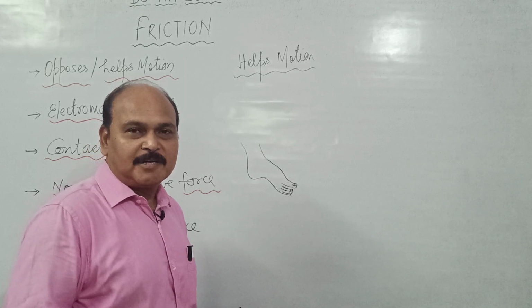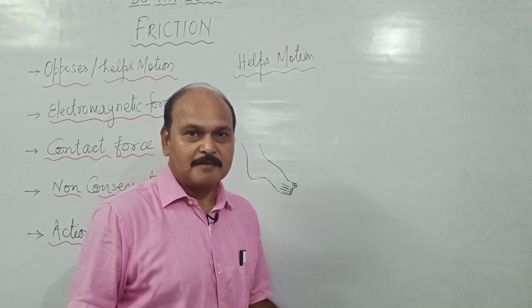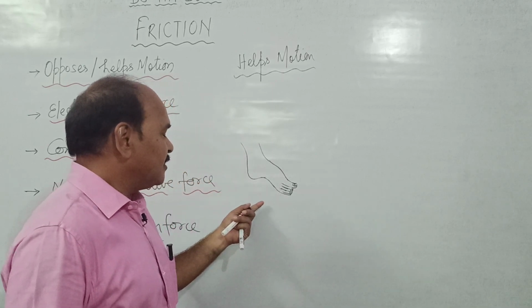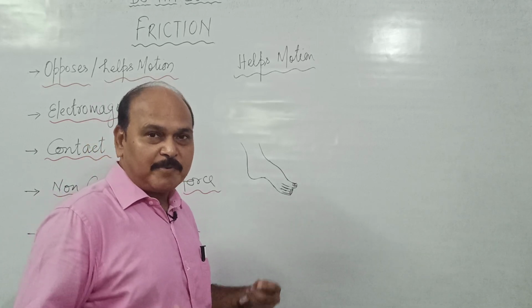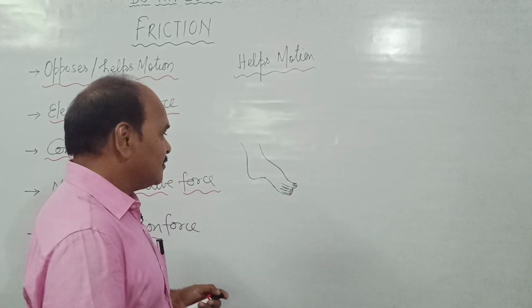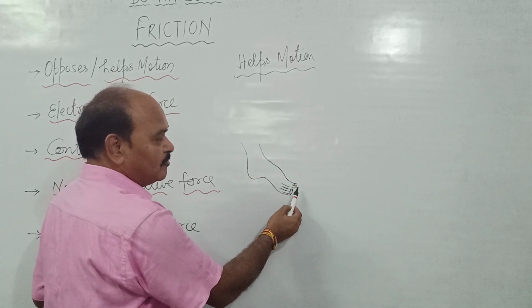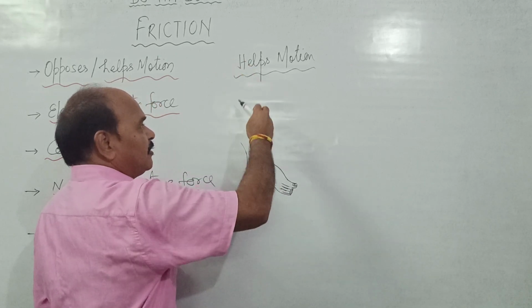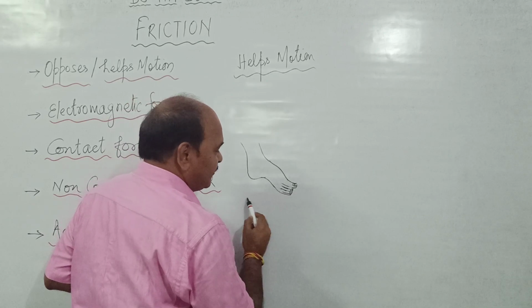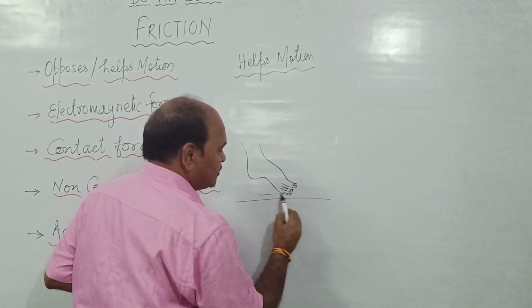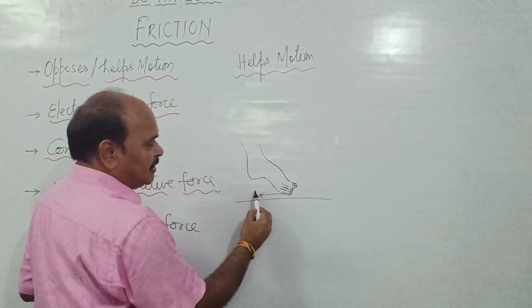Children, let us understand some examples where we'll see how this force of friction helps in motion. This is how I'm going to explain how force of friction helps us walk, helps us move. So don't go by the diagram, please go by the physics. This is the toe, and this is of course the human body. We try to push the surface with the help of our toe in the backward direction by force F.